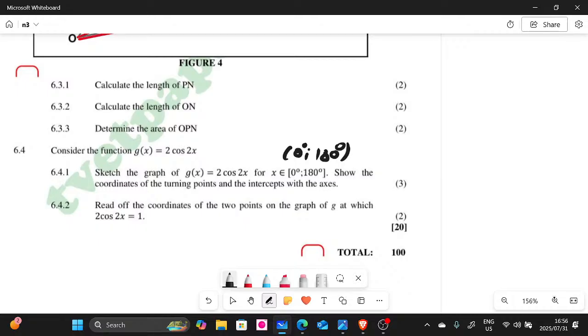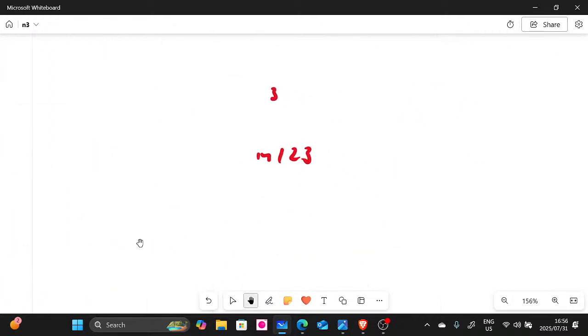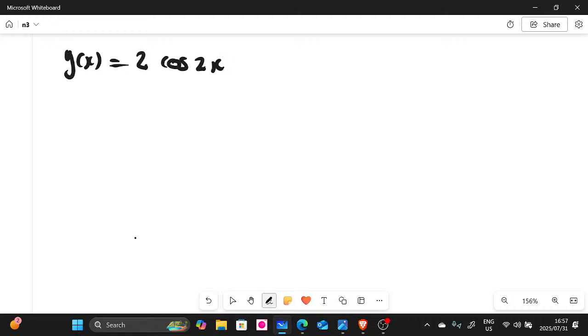So let's create space, guys, then let's draw this graph here. Okay, so the graph, we still remember, let me erase here very quickly. So the graph here, this is what we do. We do this a lot in grade 11, guys, so it's not much of a challenge. So we know that y is just g of x. Can we say g of x? g of x equals 2 cos 2x. There we go.